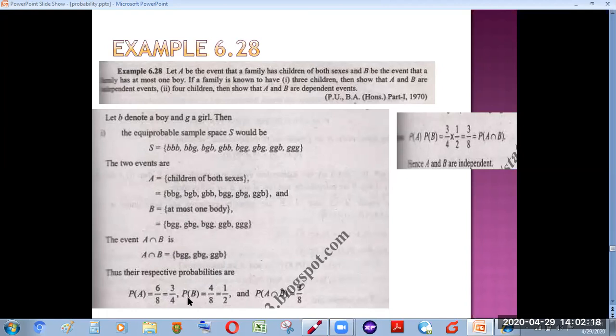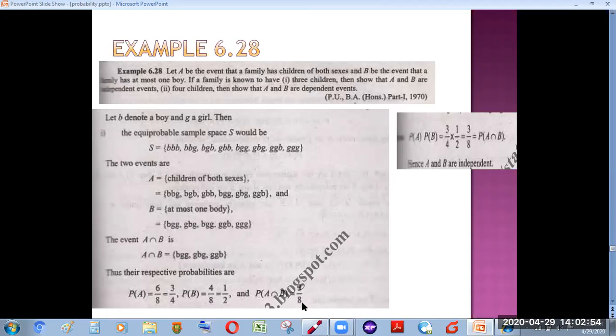Then comes the probability of B. Probability of B can be found by dividing the number of sample points in your event by the number of elements in your sample space, which becomes 4 by 8. Side by side, we can also find the probability of A intersection B. There are 3 elements in this set, and dividing by the total number of elements in the sample space gives 3 by 8.